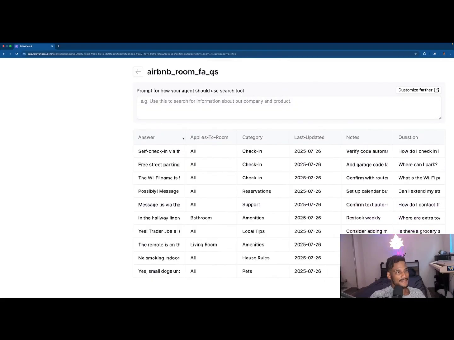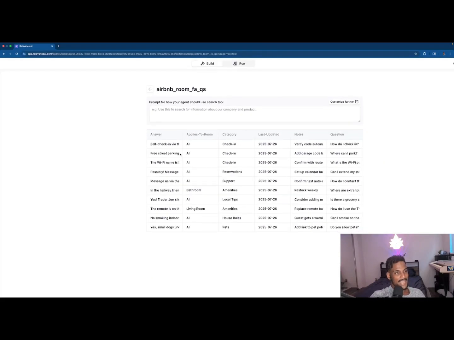So it has self check-in questions, free street parking questions, answers to what is the Wi-Fi password, which rooms it applies to, and again, which category it is, like check-in, reservation, support, amenities, and anytime it's been updated. I don't know if this is important or not, but it was a thing I thought was useful at the time. And again, it keeps track of every question you ask.